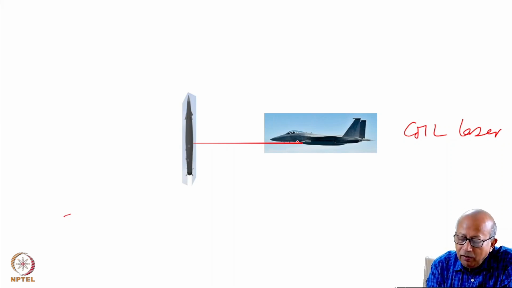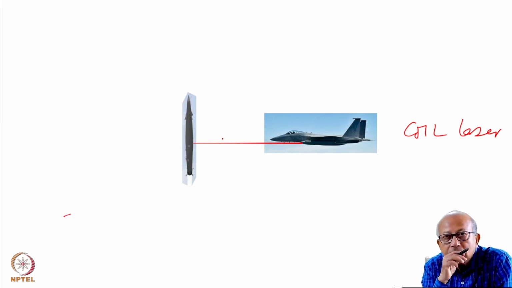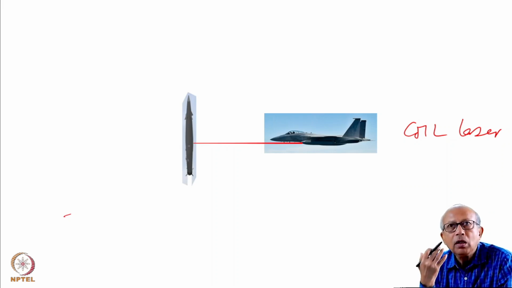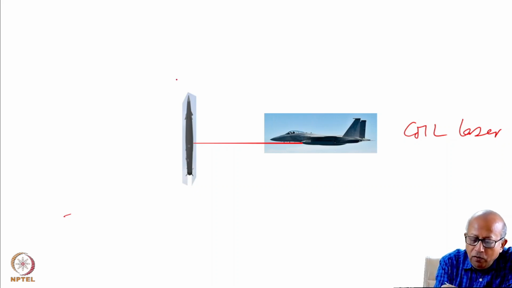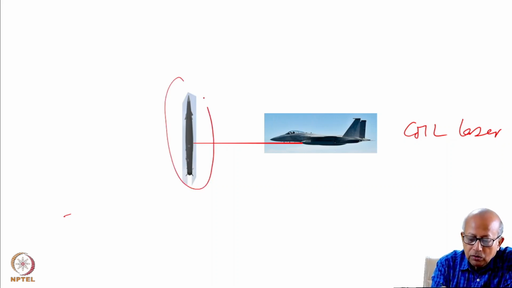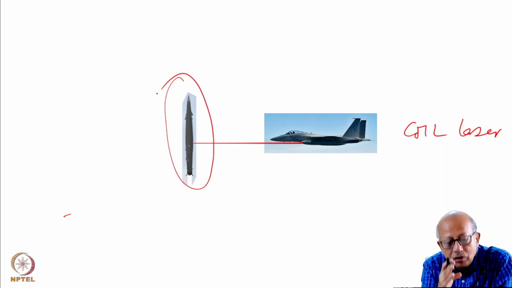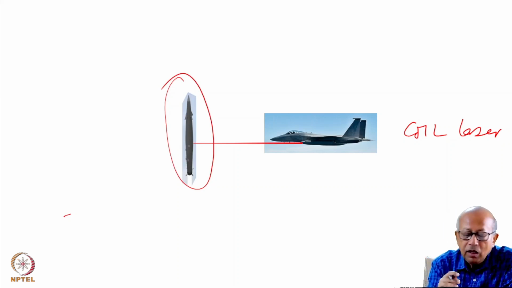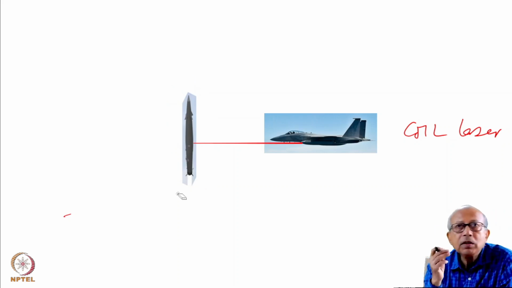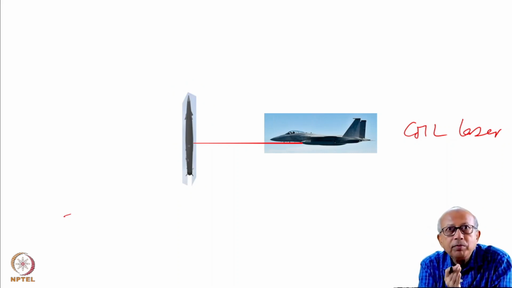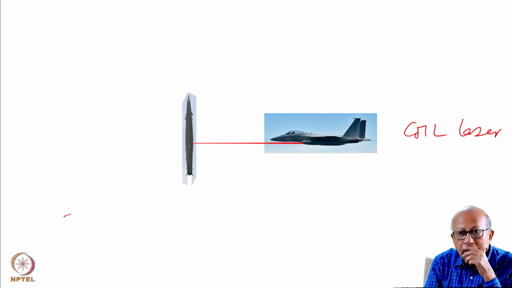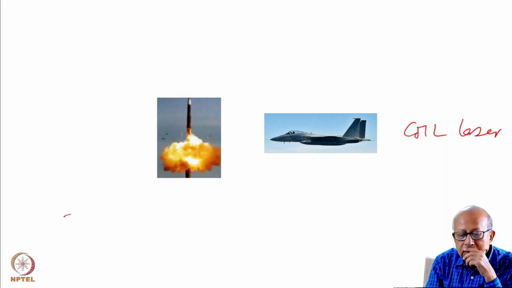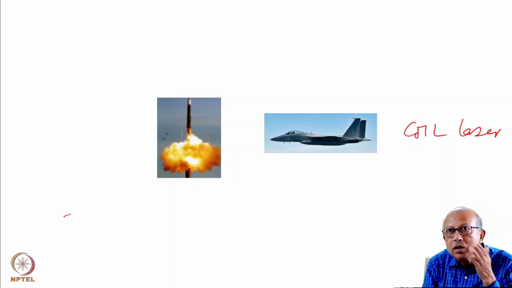During the travel of this pulse, containing a colossal amount of energy, the missile, however fast it moves, would appear to be at rest. It will be frozen in space because light travels with enormously high speed, and thus it would strike the missile without fail, a precision strike destroying it in a flash.